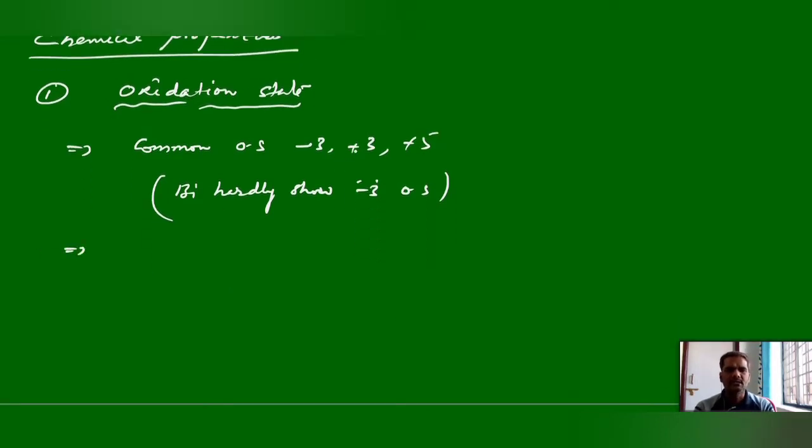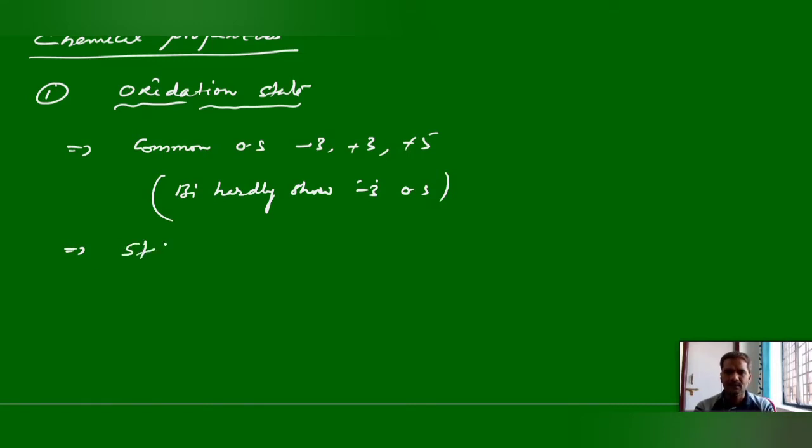And here the tendency of +3 and +5 oxidation states, top to bottom: the stability of the +3 oxidation state increases top to bottom, whereas the stability of the +5 oxidation state decreases top to bottom. That is the tendency to form the oxidation states.